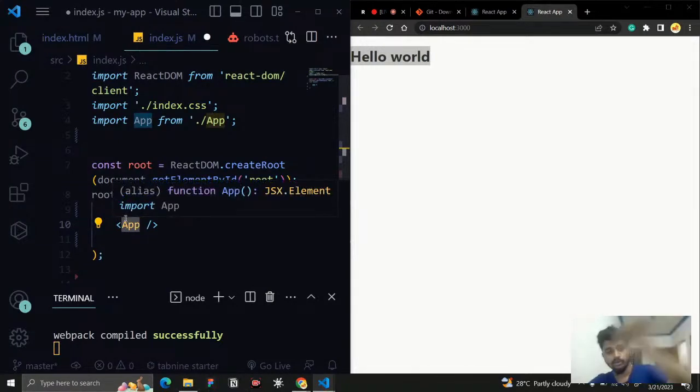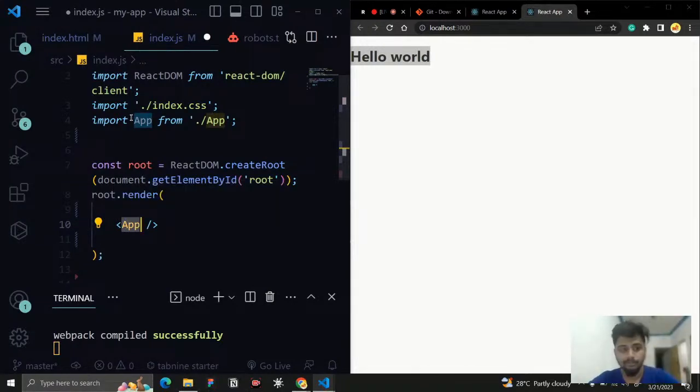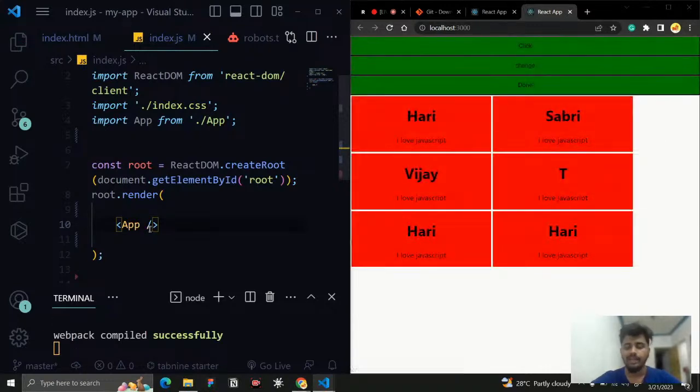Let me go and look into that page. What is here? We have imported that component and we are using it. And this is the way to call a component. Here you can see App. If you don't give a space, it is also fine, no problem with that. But for neat code, you need to give a space and a self-closing tag. And if you self-close the tag, it will render all the things that are inside that component.